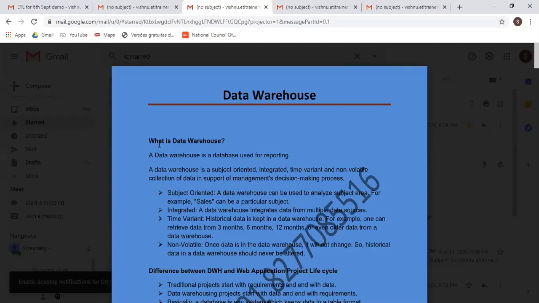In the same manner, just imagine there is a marketing team also. Marketing team is maintaining data in their own format. Just imagine they are maintaining data like employee ID, employee name, and the number of sales done by the employees. They are not going to maintain how much salary particular employees are getting or whatever software they are using. They are only going to maintain particular data. So you can see that different departments are maintaining different data for what they are responsible, that is, for each and every different subject. That is called subject oriented.